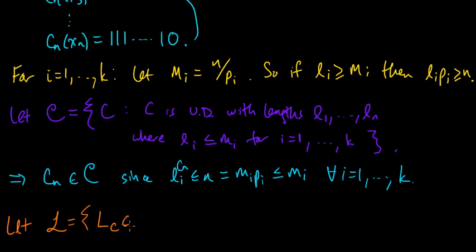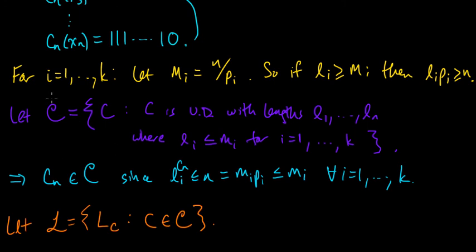These are numbers that are the expected code word lengths of C as C ranges over all the codes in our set script C. So we just get all those numbers.